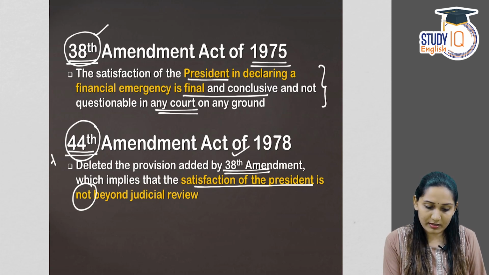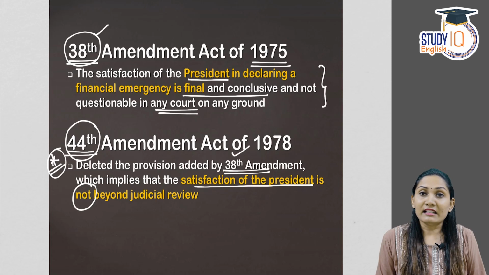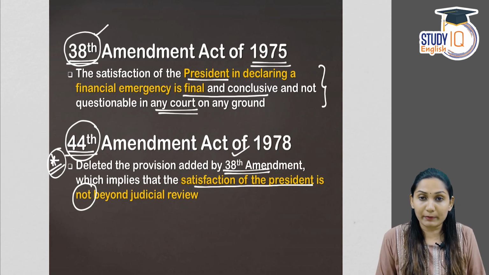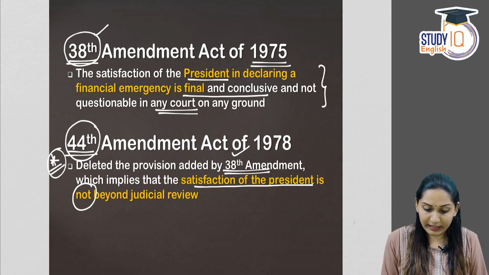This is very important. So the 44th Amendment Act made it clear that the financial emergency declared by the President can undergo judicial review, or it's not outside the purview or the scope of judicial review. Judicial review can be applied to the financial emergency declared by the President. That was the 44th Amendment Act of 1978.